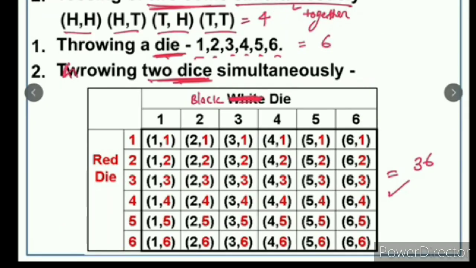One die is red in color, another die is black in color. Red die and black die, you throw once, there are 36 possible outcomes. The first result is 1 comma 1. The black one represents the number on the black die, and the red one represents the number on the red die. Similarly 2 comma 1, 2 is on the black die, 1 is on the red die. So like this you will get 36 possible outcomes.